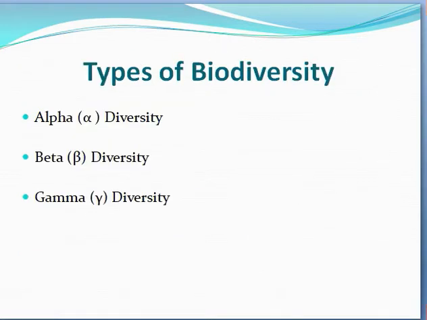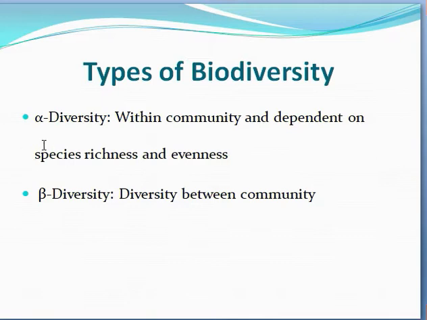Now we will discuss the types of diversity. There are three types of diversity: alpha diversity, beta diversity, and gamma diversity. Now we will move toward their definitions and descriptions. Alpha diversity is described within a community. When we discuss the diversity within a community, it is denoted by alpha diversity. And beta diversity is the diversity described between communities.